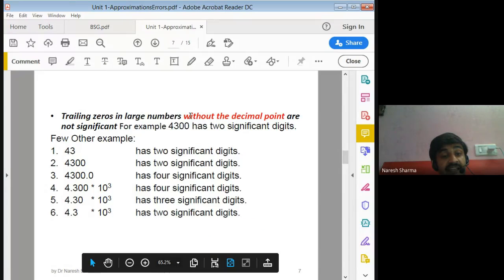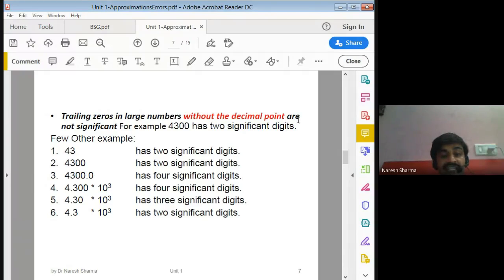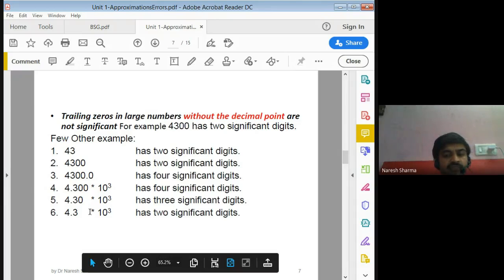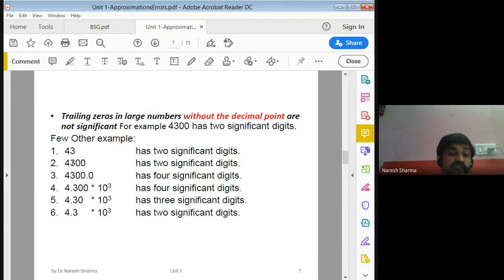In a large number without a decimal point, like 4,300, the zeros are not significant. So we have only 43, two significant digits here. A few examples of significant digits: 43 has two significant digits, and 4,300 also has two.